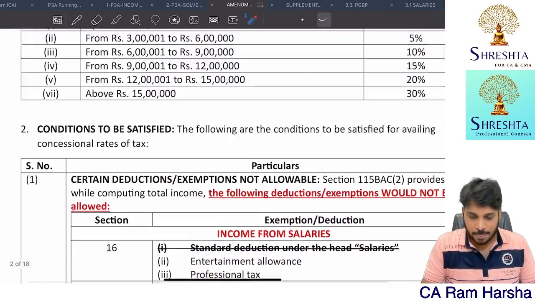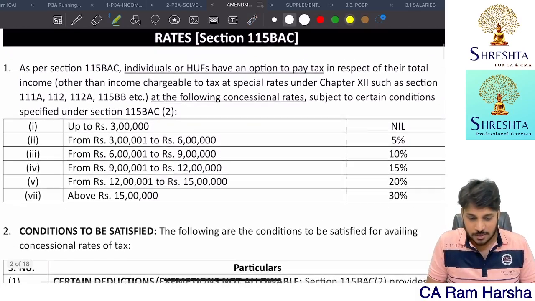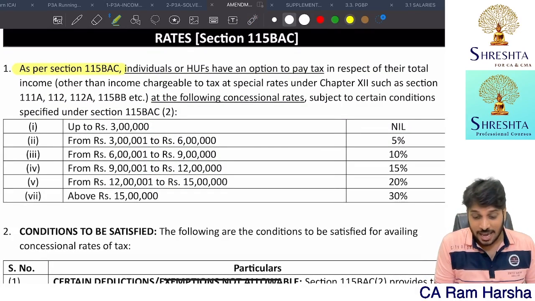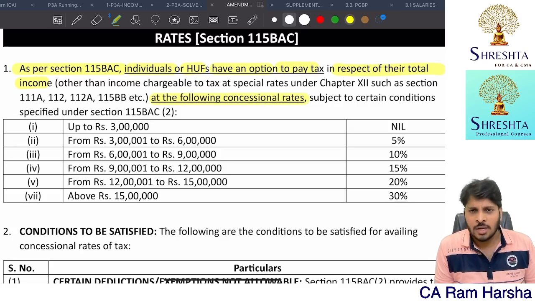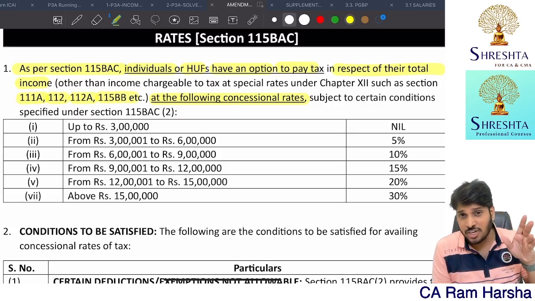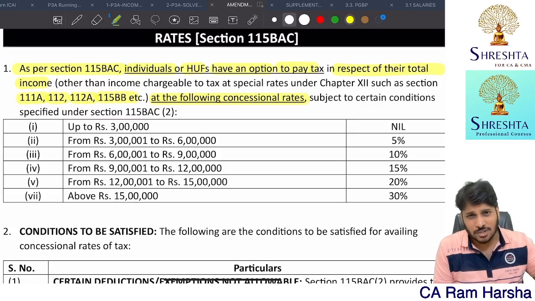Once again, I'll explain this. Under Section 115BAC, an individual or HUF has an option to pay tax on the total income at the following rates. Of course, for 111A, 112, 112A, 115BB, 115BBJ, special rates of tax are applicable.